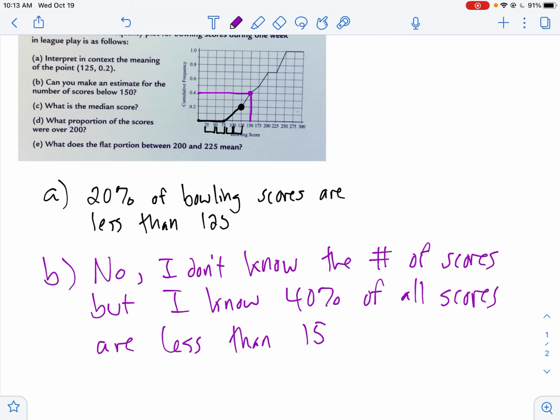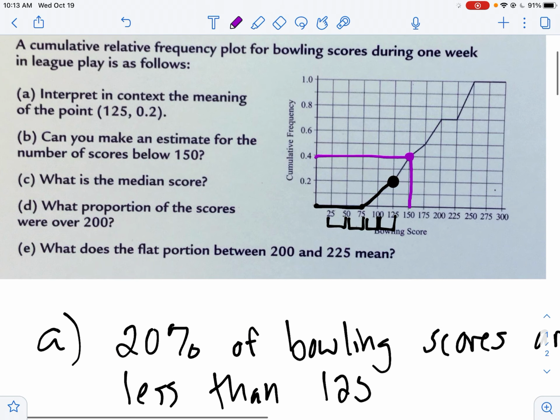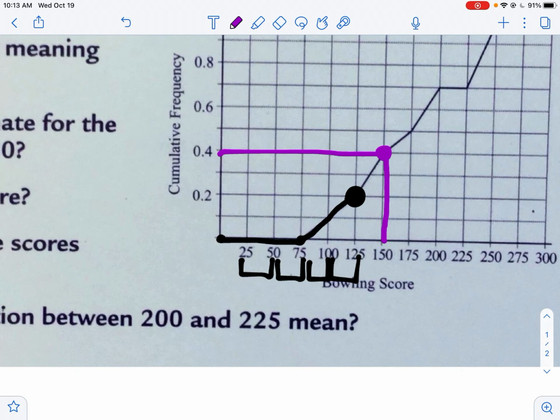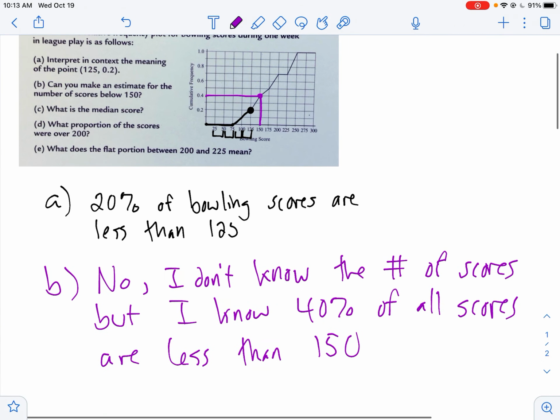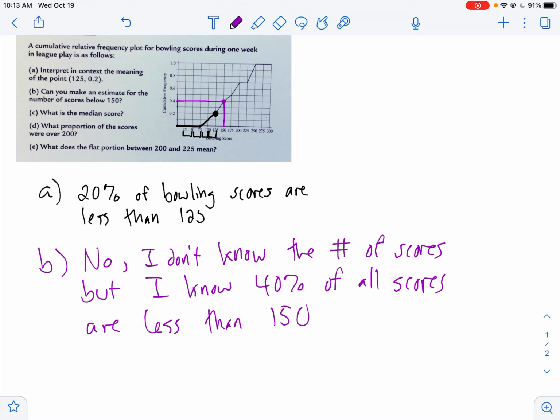So I'm covering myself here because they don't specifically say they're looking for a specific number. I can't make an estimate for the number of scores, but I do know that's 40%. So, I'm going to go with that. I like that. So I don't know the number of scores, but I think 40%, I think that's good.